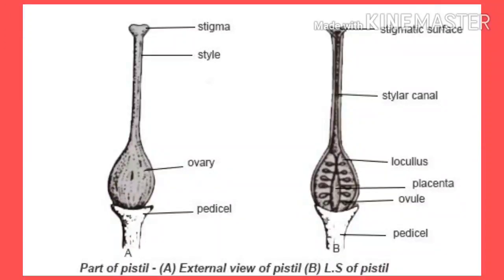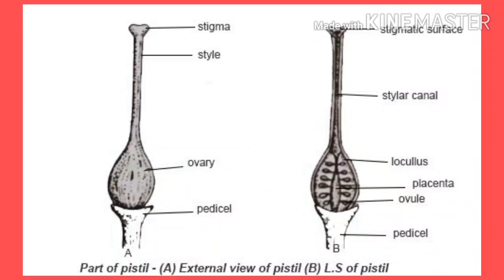The ovary contains small rounded bodies, and these small rounded bodies are called ovules, which contain female gametes. For this reason, the gynoecium is called what? Female part of the flower.